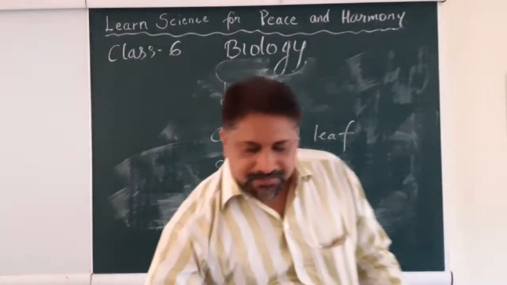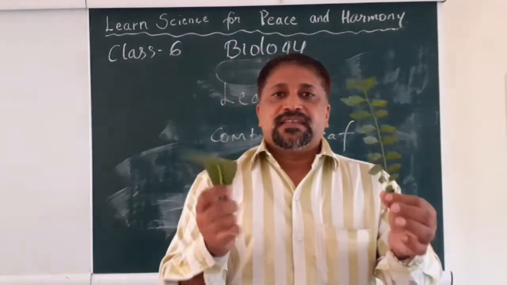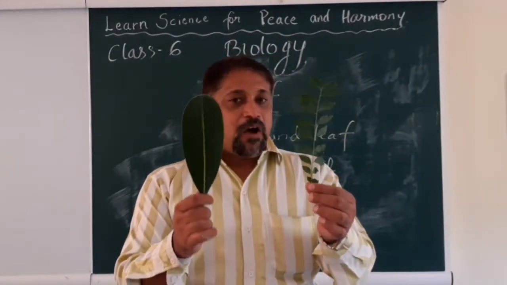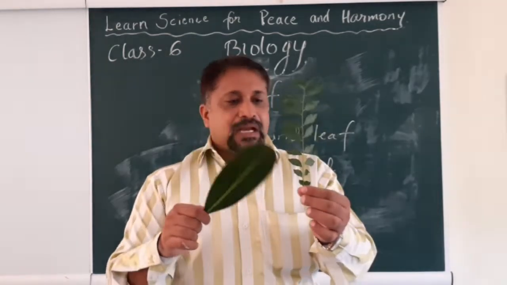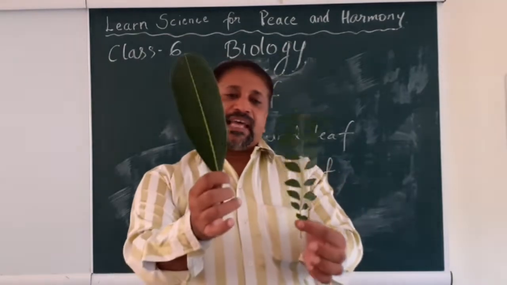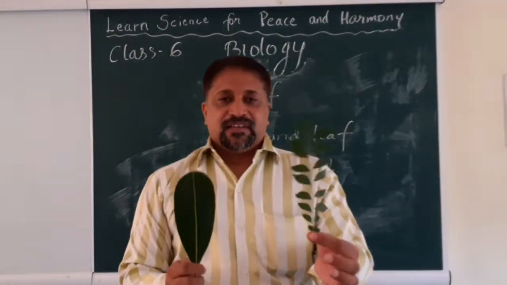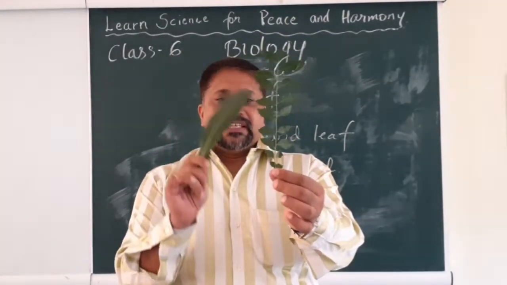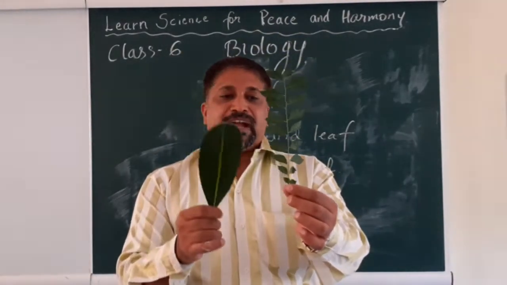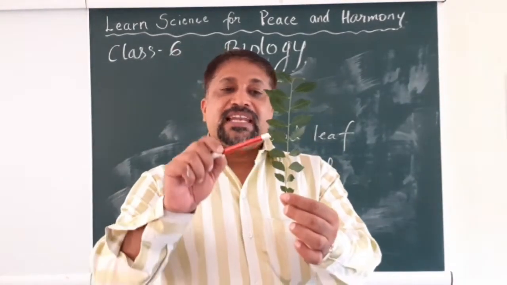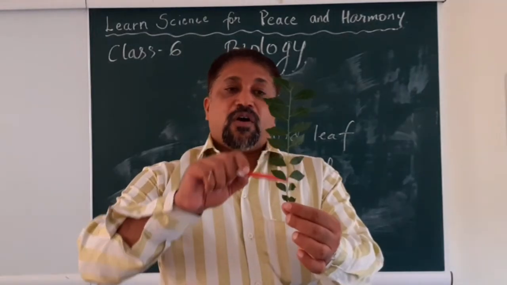What is the difference? If we look at this, what is the difference? Now we are tempted to say that I think there are many small leaves here and this is having only one leaf, so there are many leaves here. But what if I say that this is a modification in this particular plant, or what we are finding here is a compound leaf, means there are many small leaflets that form this leaf.